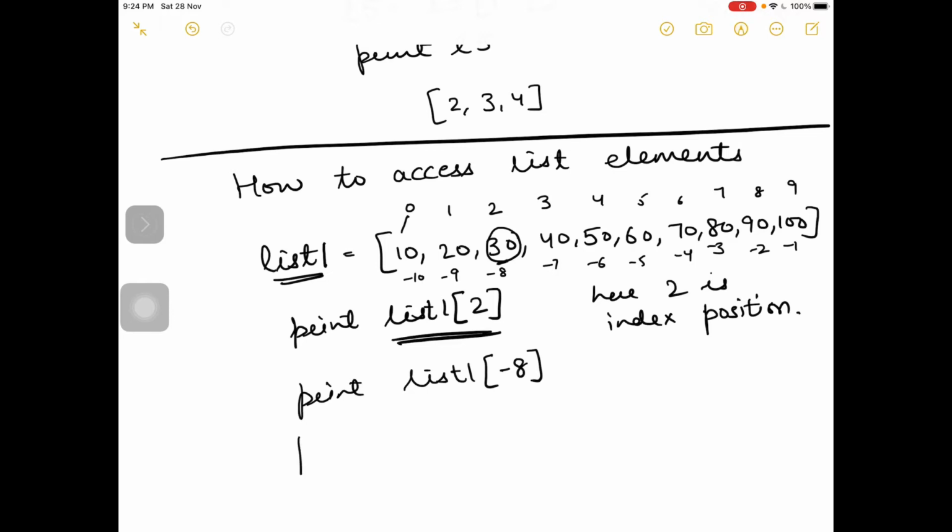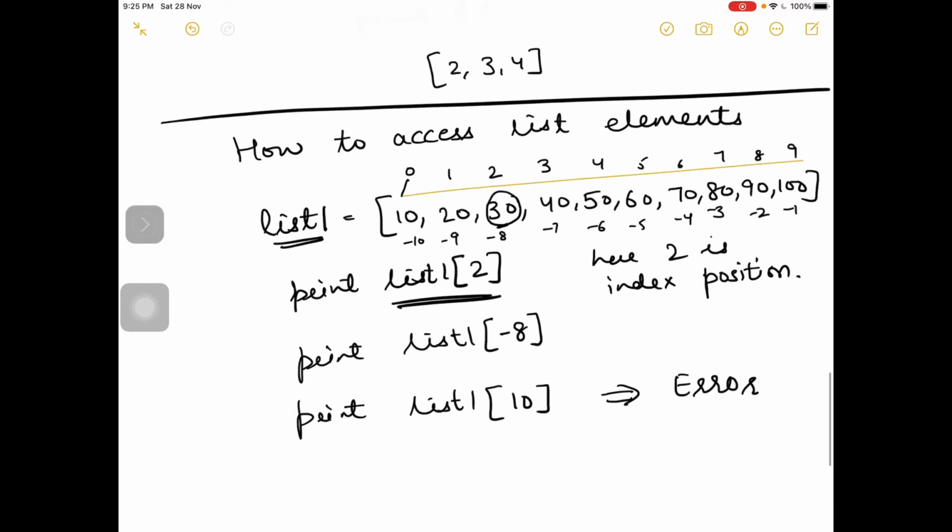If you mention print list 1 of 10, there is no item whose index position is 10, so it will give you an error. Okay, so this is clear.